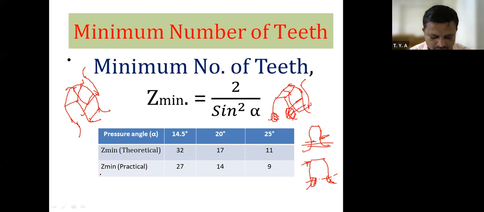Pressure angle. Therefore, for a 20-degree pressure angle, Z minimum theoretical is 17 and Z minimum practical is 14. For a 25-degree pressure angle, Z minimum theoretical is 11 and Z minimum practical is 9. Therefore, what is the pressure angle that I will tell now?